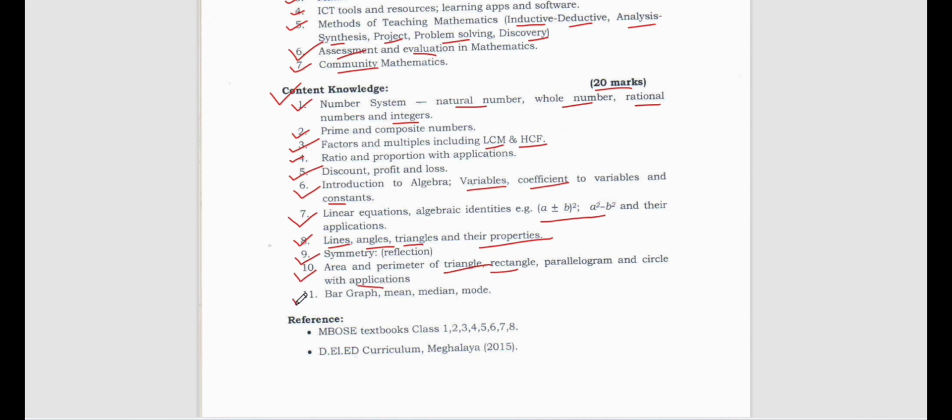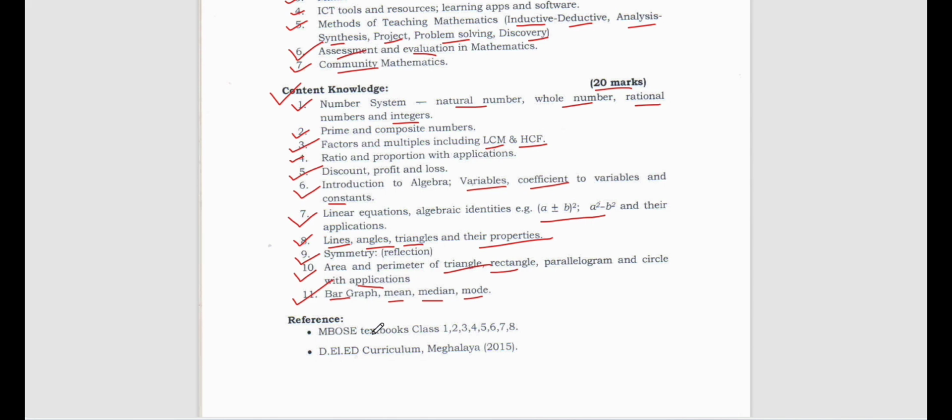Then you have to also read data, and this is called data interpretation type, right? So bar graph, what is a bar graph, what is mean, median, mode. These things you study in class 9, of course, but some of these you also study in class 10.